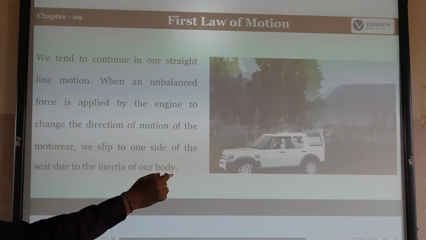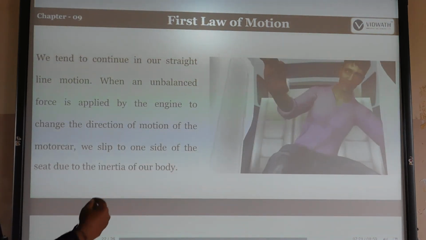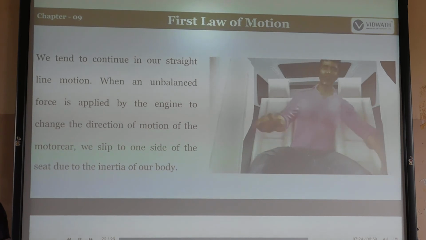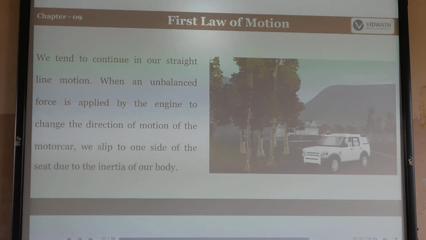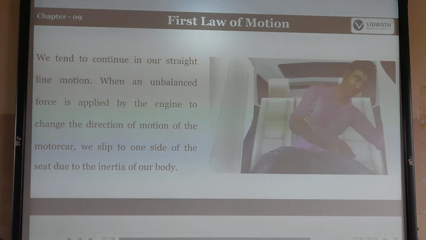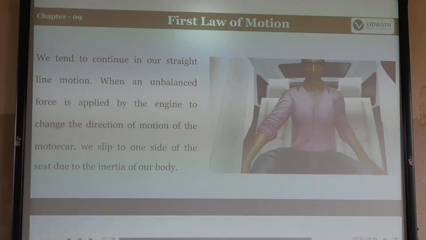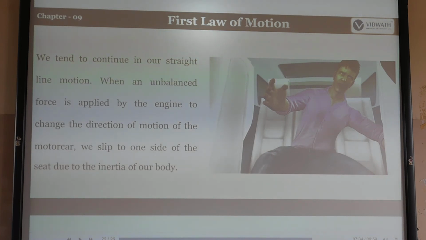See the picture. The car is moving fast, but suddenly it turns. So then what happens? We change our position. We tend to continue in our straight line motion. Suppose we are moving in a straight line. Then an unbalanced force is applied by the engine to change the direction of motion of the motor car. So if you change the direction of the motor car, what happens? We apply the brake. It is common sense, is it? But we slip to one side due to the inertia of our body. So our body is adjusted to the speed of the vehicle. When we apply the brake, then what happens? Our body also experiences some disturbance.